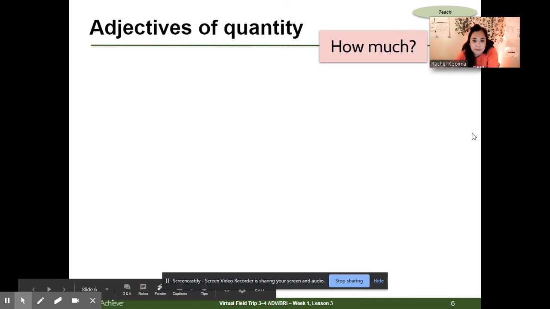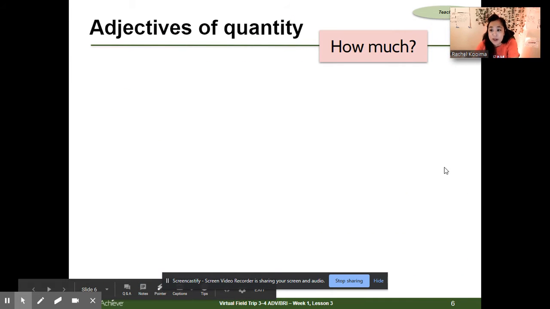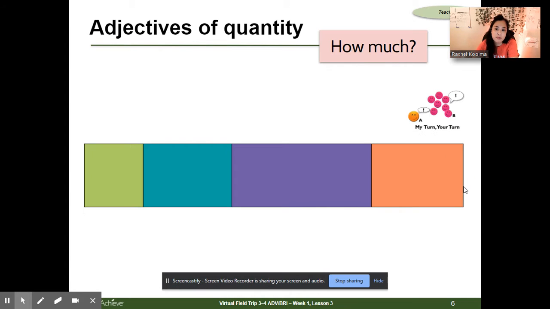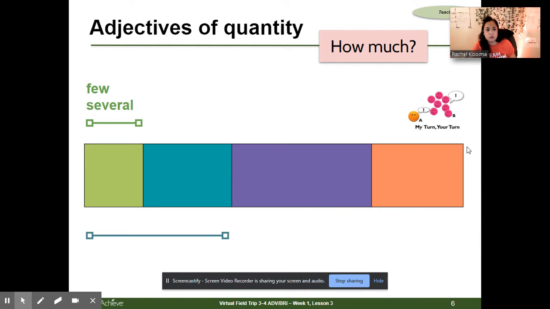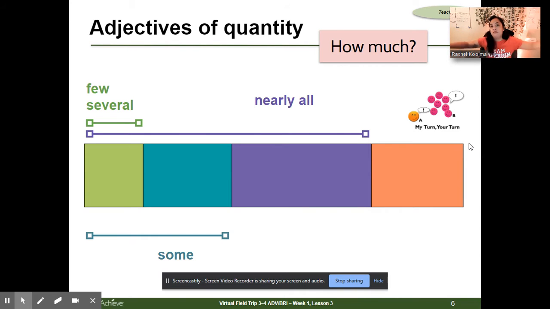So what does that mean? It means basically how much, right? I want you to repeat after me. There might be a little bit. You might say a few. Repeat after me. I hope you're saying yours out loud, because when we say things, it becomes knowledge. So you might say a few, several. Maybe there's like 1 or 2. But if there's a little bit more, you might say some. Say it to yourself, some. If there's a lot, you might say something like nearly all of them, right? Nearly all of fourth grade was logged into Zoom.